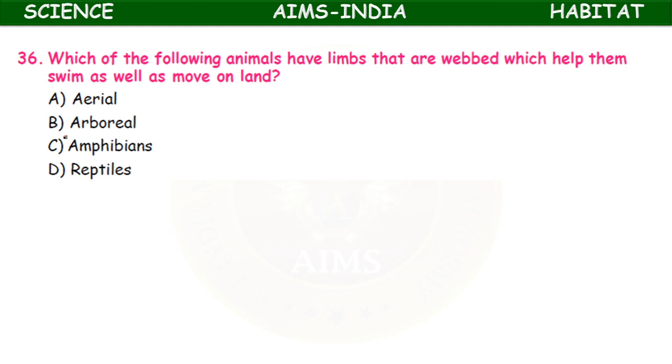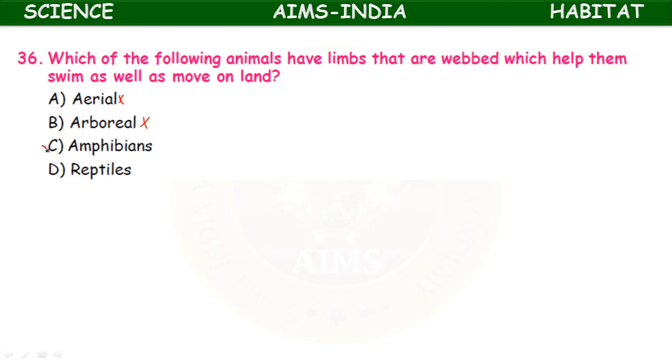Which of the following animals have limbs that are webbed, which help them swim as well as move on land? Aerial, arboreal, amphibians, reptiles. You know very well aerial means those which stay maximum in the air, birds, so we won't consider them. Arboreal means on trees.